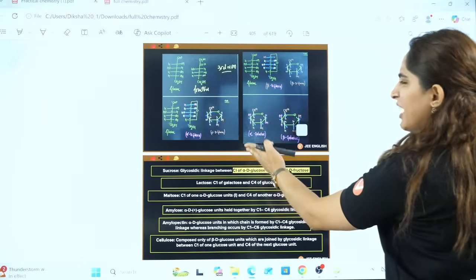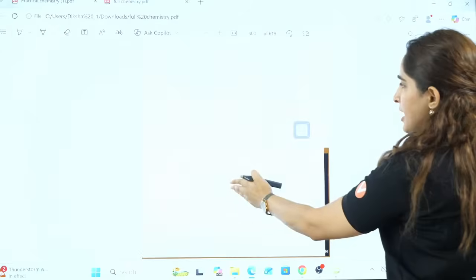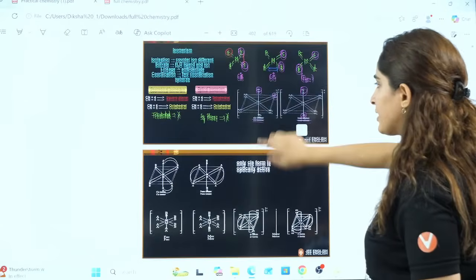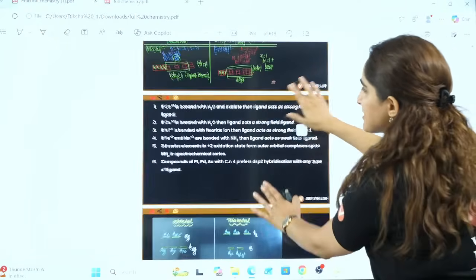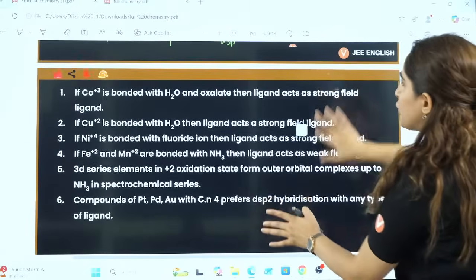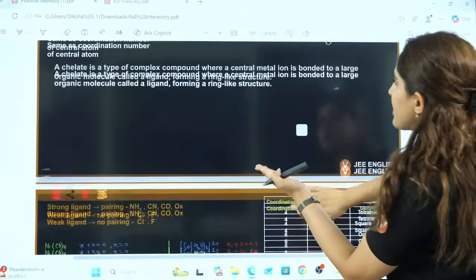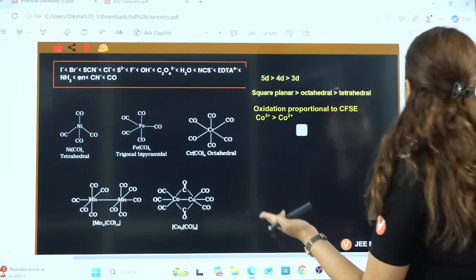This is like 3-4 pages where I have completed redox. If you can see here, I have completed coordination chemistry also in 4-5 pages. These are all the exceptions of VBT theory written here, right? All the important things I have already written here for you.